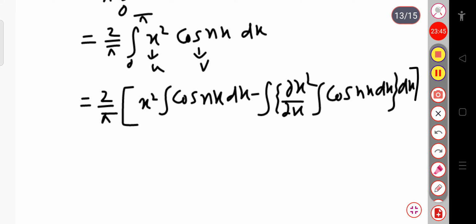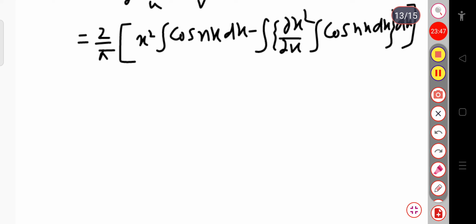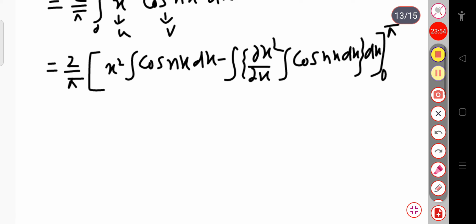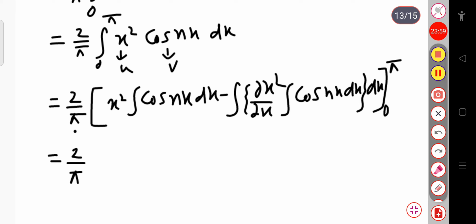Okay, so now if I calculate this, here the integration is from 0 to pi. Now I can write this is equal to 2 by pi. So now you can put the value, that is dou x square by dou x, so this is your 2x, and you have to integrate cosine nx dx.